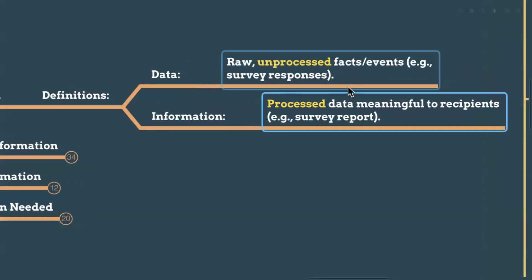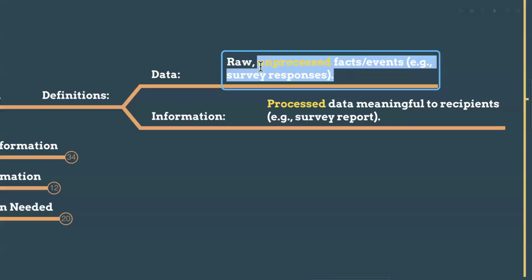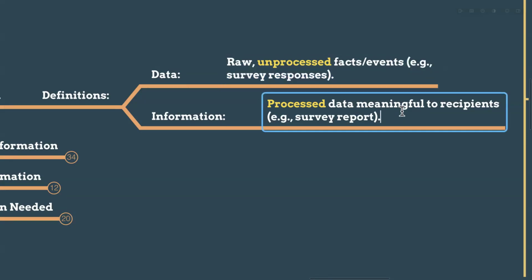And information is processed as well as meaningful to the recipients. If we are doing some surveys with a Google Form, the responses themselves are data. But if you use those responses to create a report, that is information. For example, a company can do a survey with 1,000 customers about their new product launch.